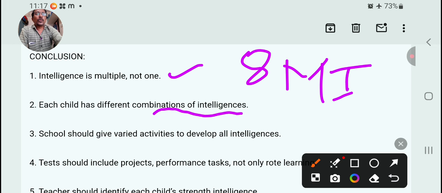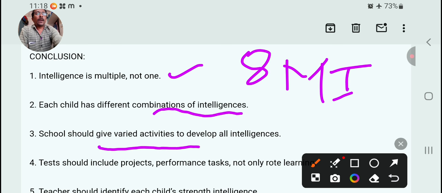Then schools should give varied activities to develop all intelligences. We should provide different types of activities, because our intelligence has many domains or areas.